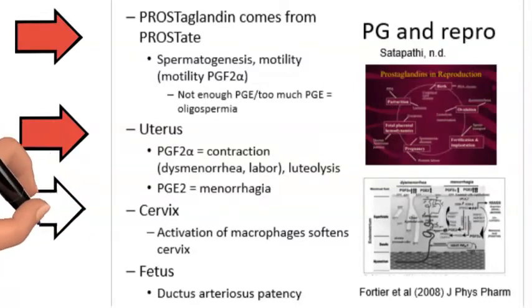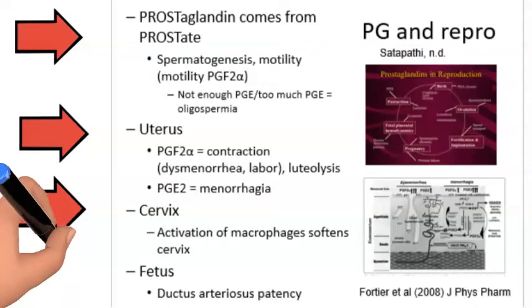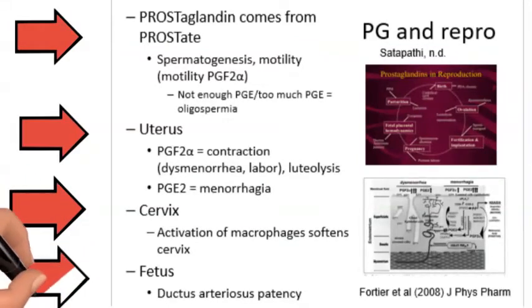Near parturition, prostaglandins activate macrophages to release metalloproteinases that soften the cervix, known as cervical ripening, to allow the fetus to pass through the birth canal. In the fetus, prostaglandins maintain the patency of the ductus arteriosus, which is the vessel that shunts blood away from the lung while the fetus is in utero.